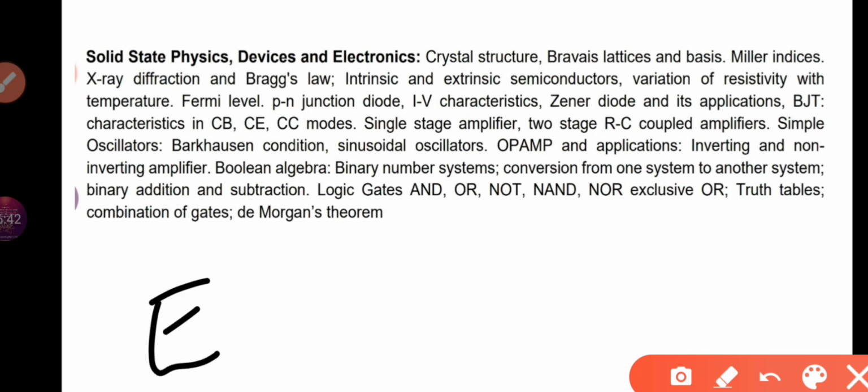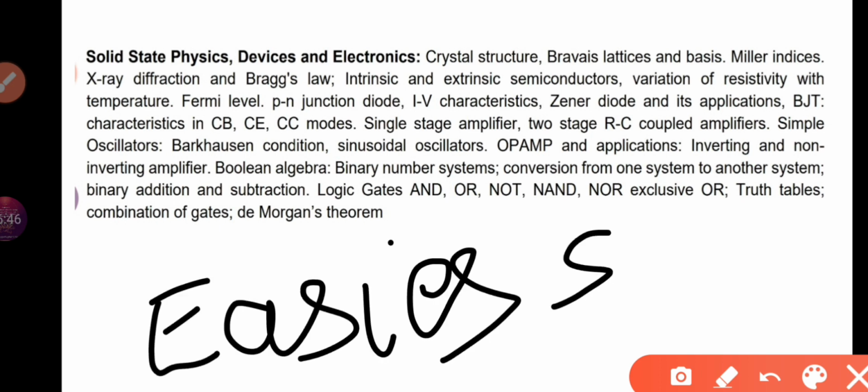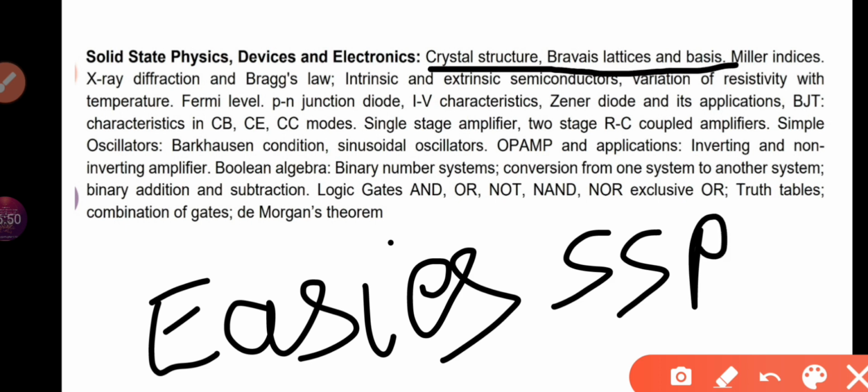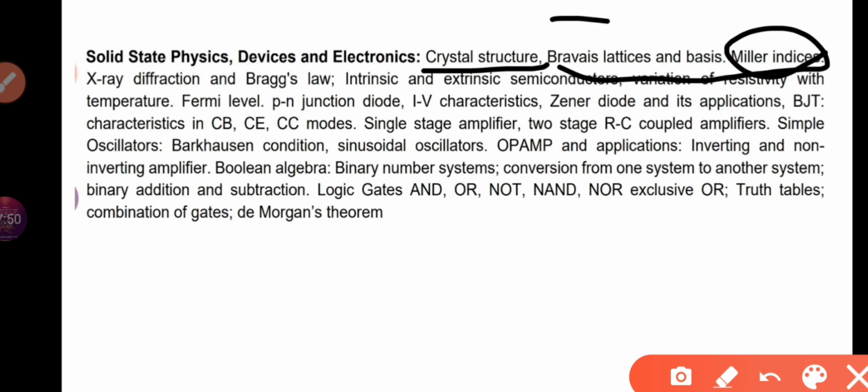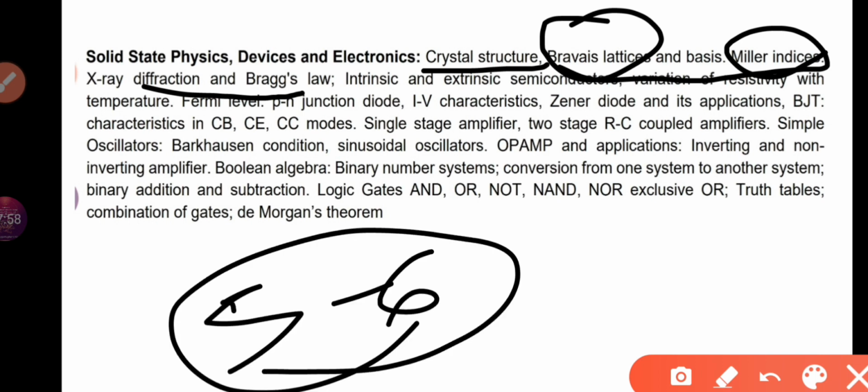Now the easiest topic, and that is solid state physics, the crystal structure and Bravais lattice. Because if you look at the previous year questions, you will easily find that every year 2 or 3 questions are being asked from solid state physics. It is very easy, and those questions were not difficult. You just see and do it. It's that easy. So crystal structure, Bravais lattice, Miller indices. This is very important. Bragg's law. There are only 5 to 6 formulas around which SSP revolves.